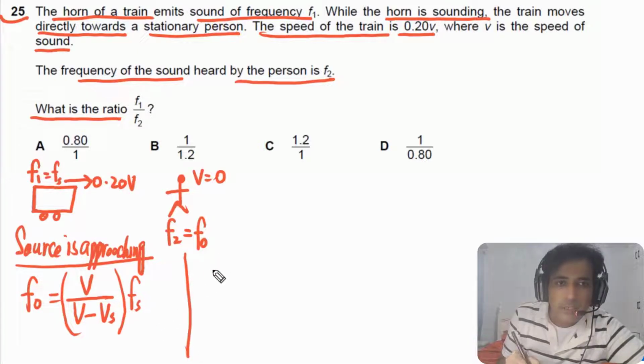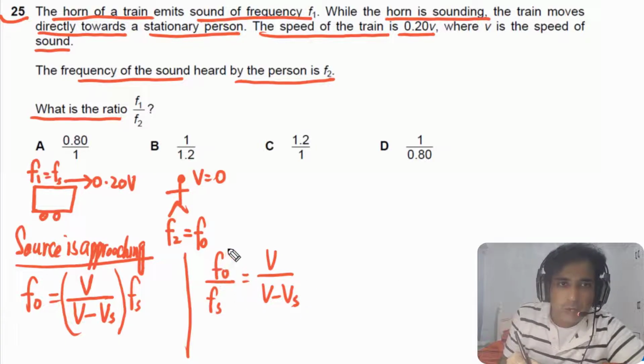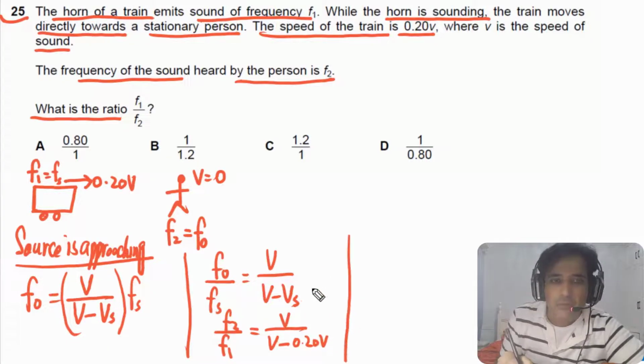Now we can rearrange this one. We can write down f naught by fs. This will be equal to v over v minus vs. Now simply we need to plug in values. F naught, the observed frequency, is equal to f2, and fs is equal to f1. And this is equal to v over v minus the speed of the source, which is 0.20 v. Now we just need to simplify.